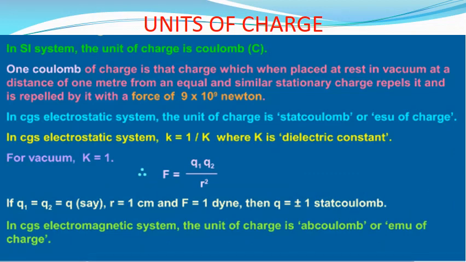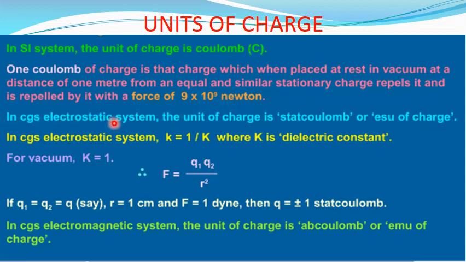Units of charge. In SI system, the unit of charge is coulomb. 1 coulomb of charge is that charge which, when placed at rest in vacuum at a distance of 1 meter from an equal and similar stationary charge, repels it and is repelled by it with a force of 9 into 10 to the power 9 Newton.